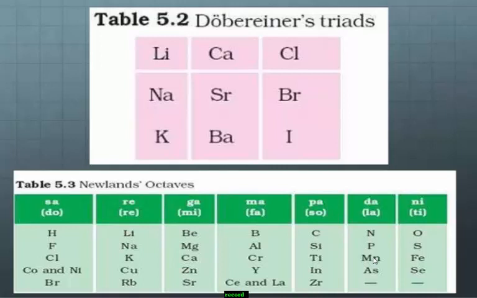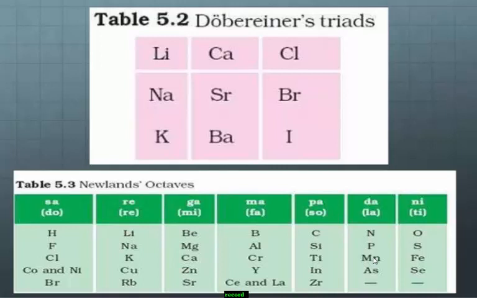First I take an example for the law of triads. Here lithium, sodium, potassium. You know the atomic mass of lithium is 7, sodium is 23 and potassium is 39. Add the first and last atomic masses, that is 7 plus 39 divided by 2, therefore the value is 23. It is the atomic mass of the middle element, sodium.